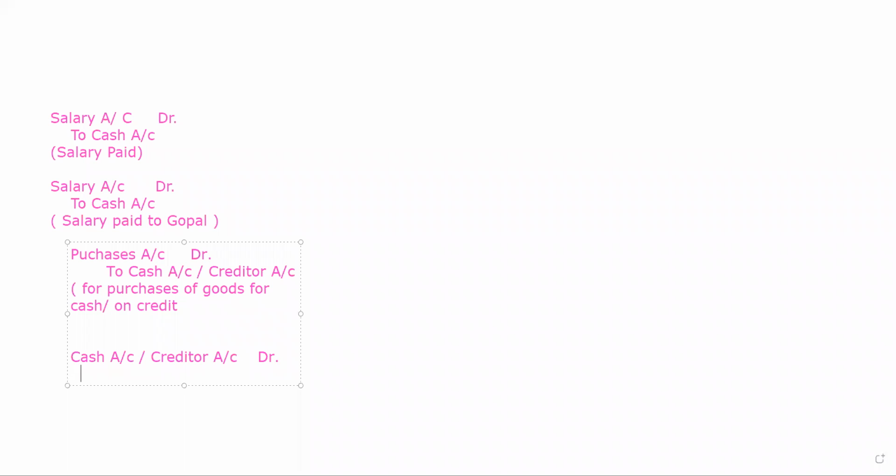Debit to purchases returns. The entry will become like this. It is the entry for purchased goods returned.